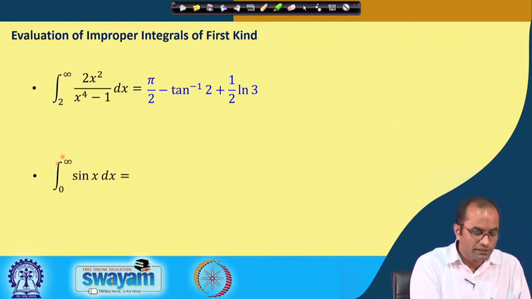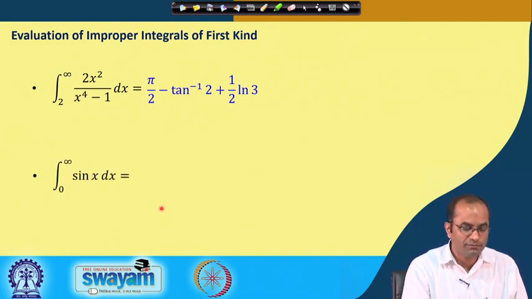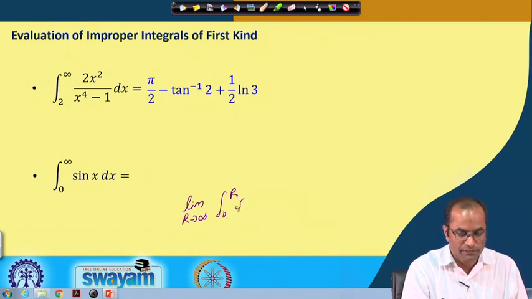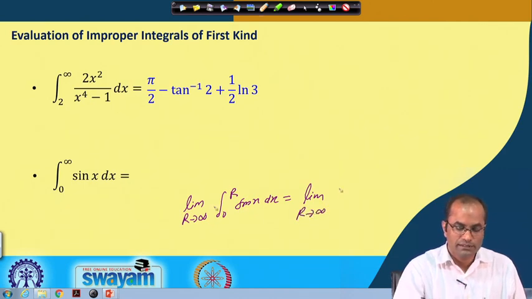The second example: we have the integral from 0 to infinity of sin x dx. In this case we also use the same trick. We have the limit r to infinity of the integral from 0 to r of sin x dx. The integral of sin x is minus cos x, with limits 0 to r.